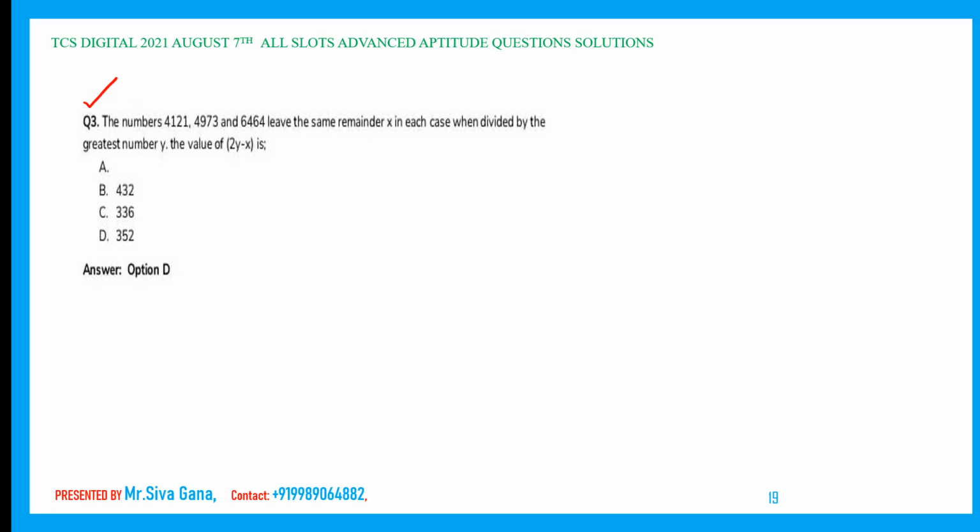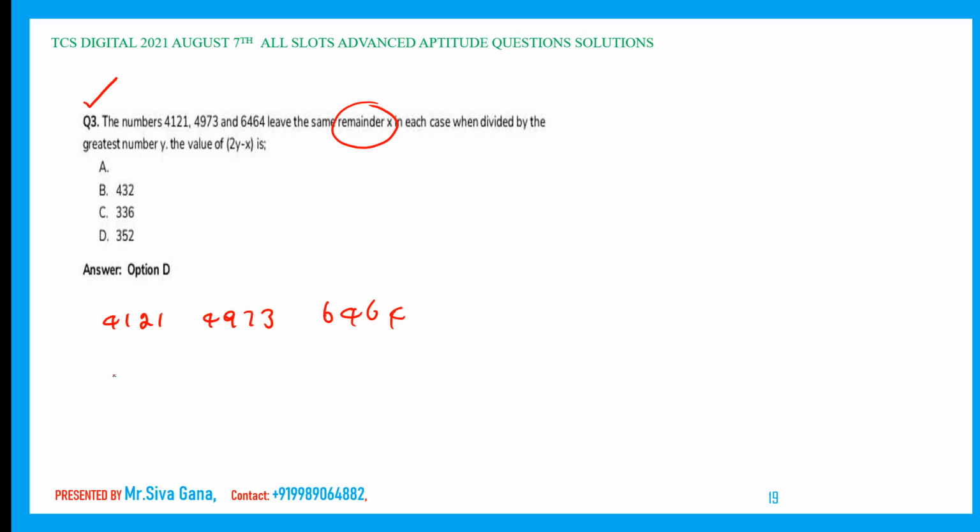Superb quality question. The numbers 4121, 4973, 6464 leave the same remainder x in each case when divided by the greatest number y. So how do we calculate that greatest number in the same remainder case?